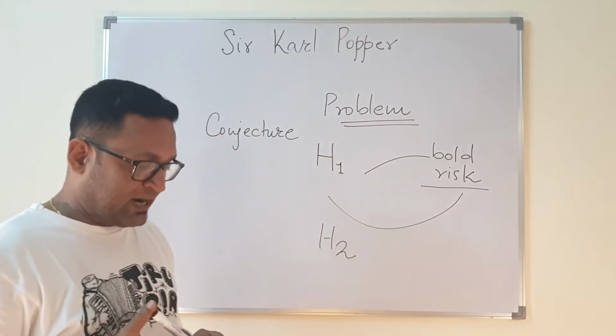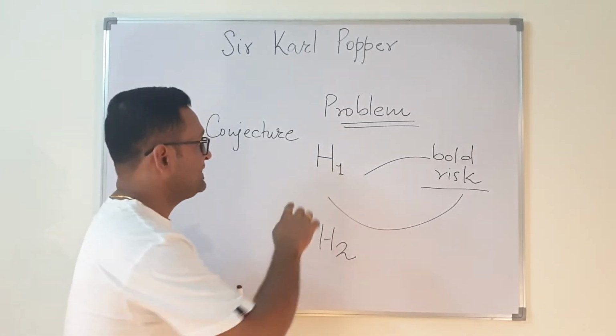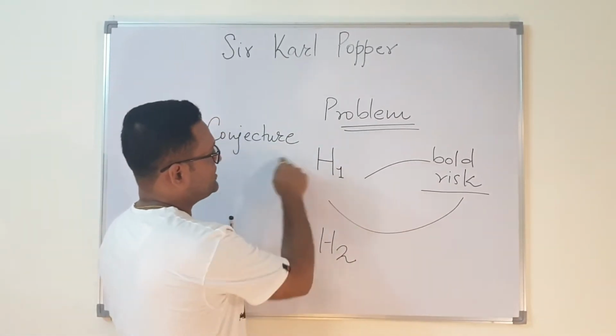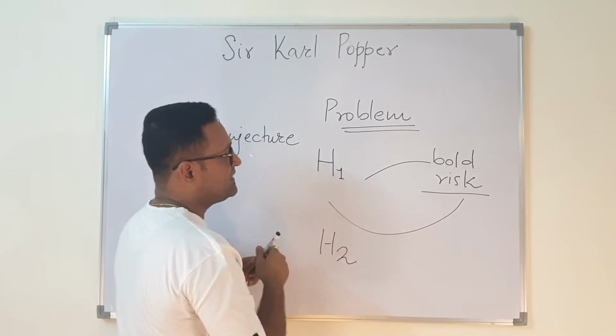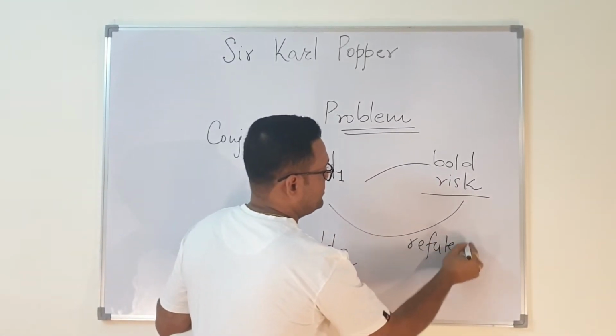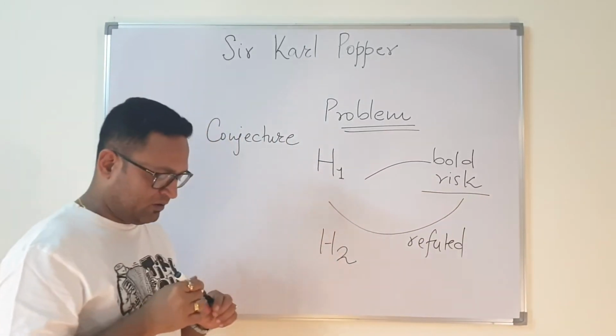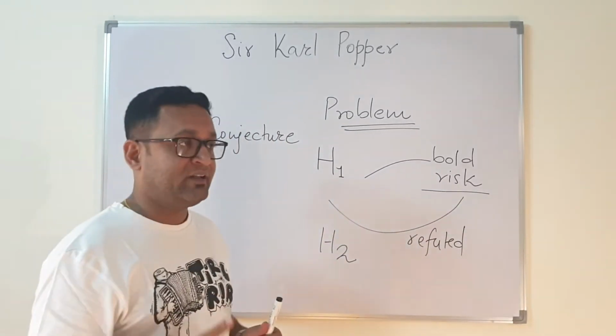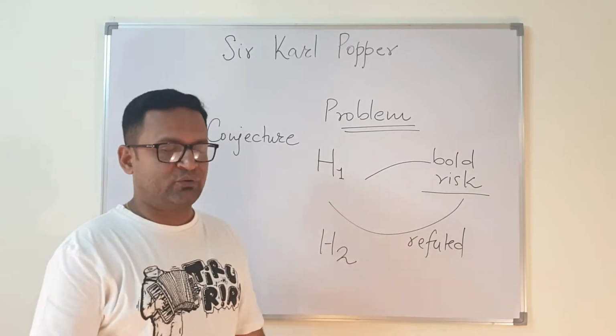So this was the understanding of Popper, that this stage is the conjecture stage where you develop a hypothesis, and when it has been refuted, you come back to the conjecture level and come out with a new theory.